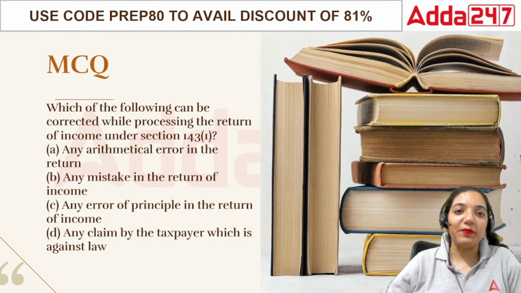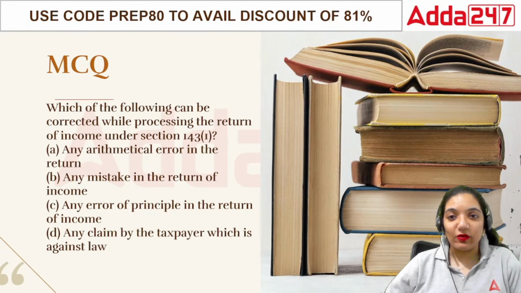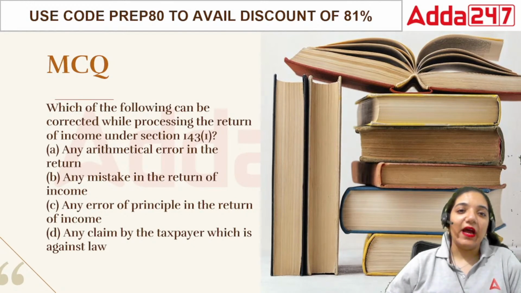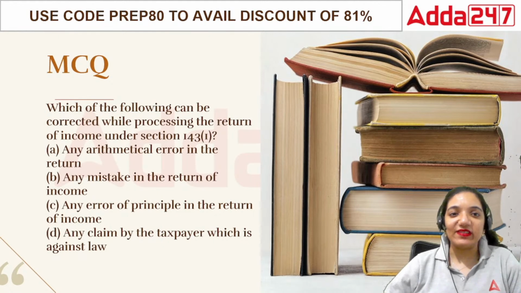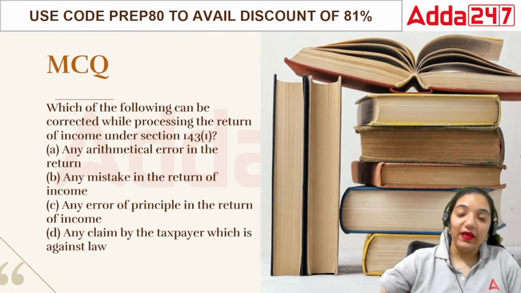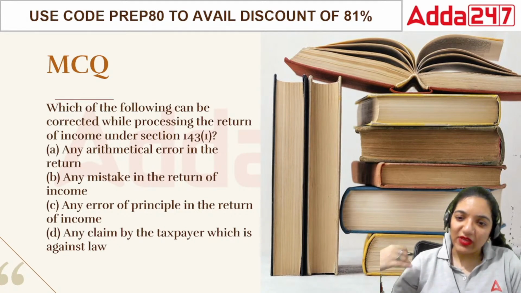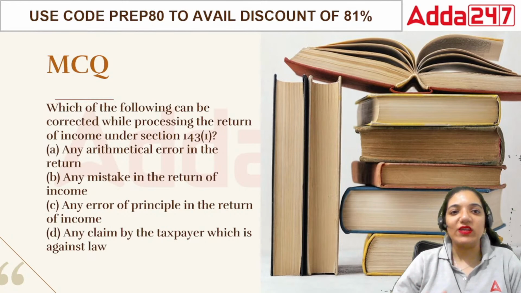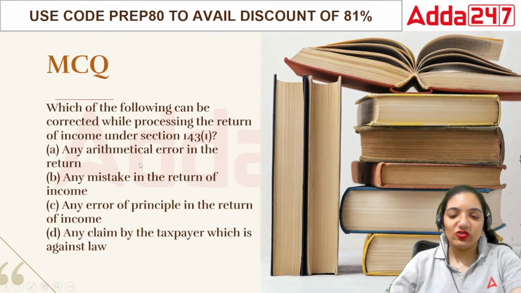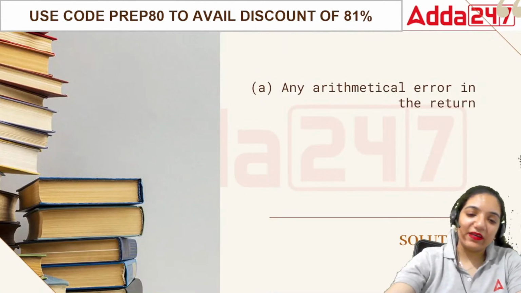Which of the following can be corrected while processing the return under section 143(1)? Any arithmetical error in the return, any mistake in the return, or any error of principle in the return of income, or any claim by the taxpayer which is against the law. When we talk about 143(1), it seriously talks about only and only arithmetical errors. It doesn't talk about anything else but just the arithmetical errors. So the correct answer is the arithmetical errors in the return.